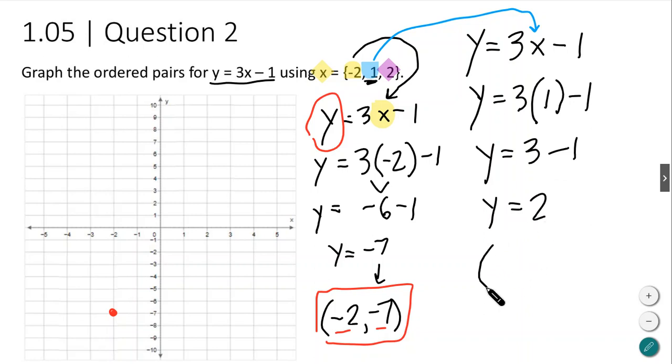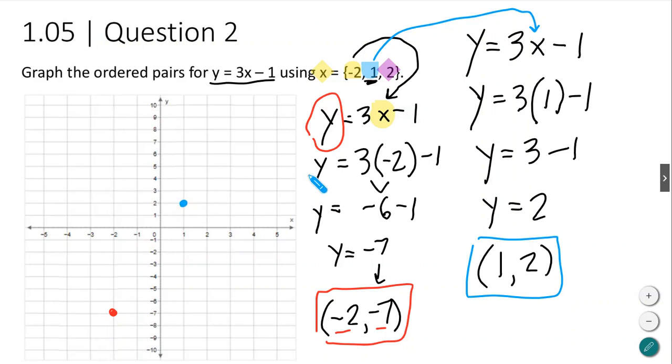And again, our original x value is 1. And then we said the result was a y of 2. That is our second point. So 1, 2. So 1 on x and 2 on y. And that's going to be right here.